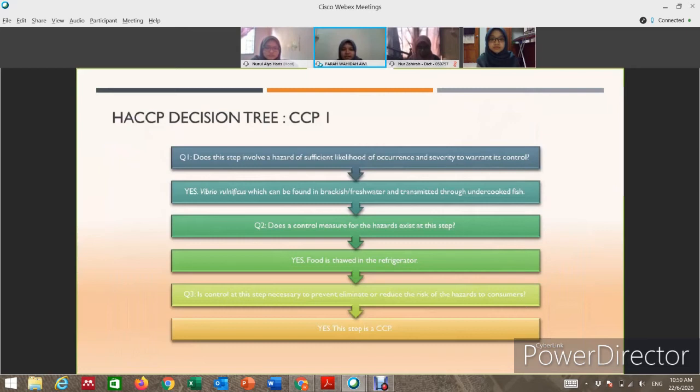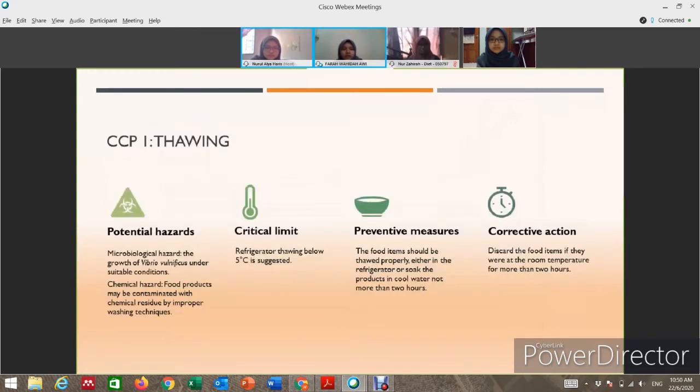This is a hazard decision tree for CCP1, which is thawing. The high risk potential hazard for thawing is the microbiological growth of Vibrio vulnificus under suitable conditions, and the critical limit during thawing is below 5 degrees Celsius. The preventive measure is that the food should be thawed properly, not more than 2 hours, and if it is more than that, the food must be discarded.